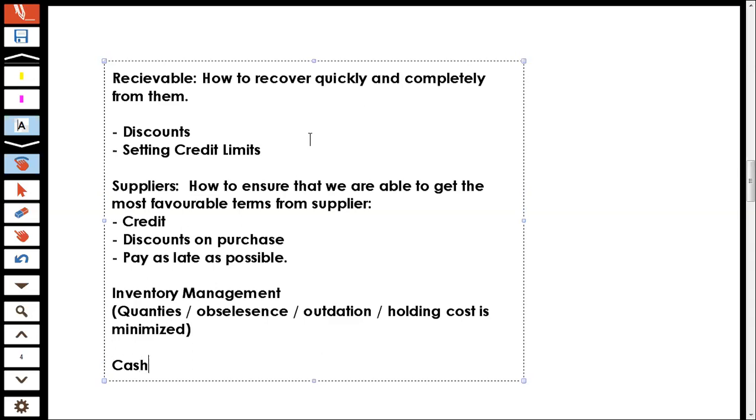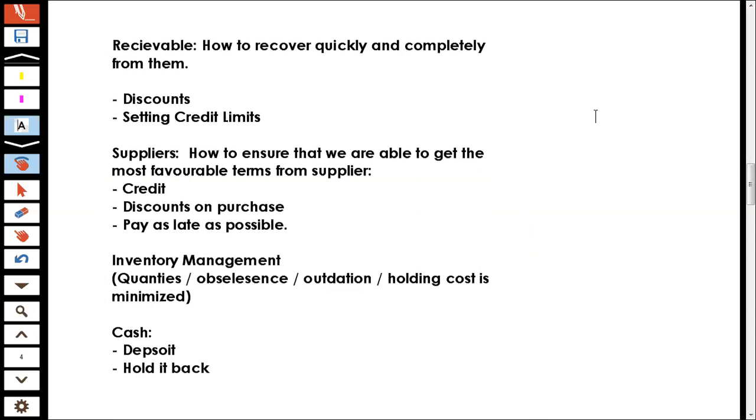And lastly, we'll be discussing the cash, whether we should deposit it, whether we should hold it back, etc. So these are the various things we shall be discussing in working capital management.